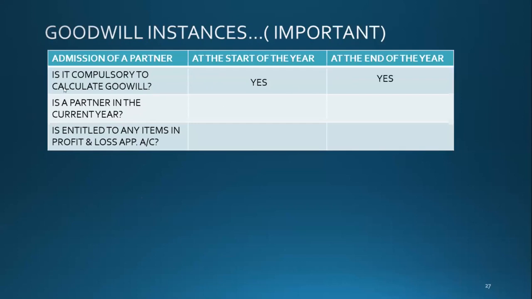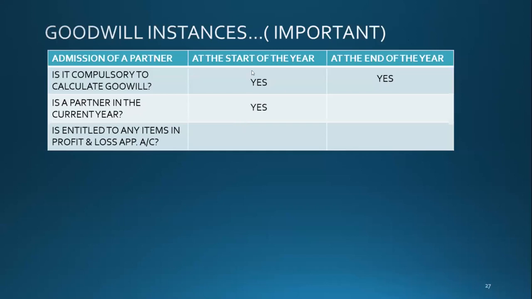Now the second row. Is he or she a partner in the current year? If a partner is admitted at the start of the year, is he a partner in the current year? Yes or no? Now this is really important. You need to understand. Yes, good.